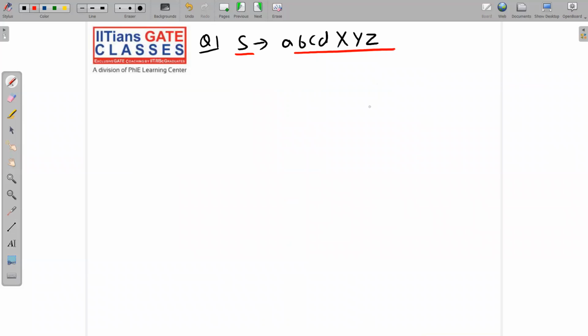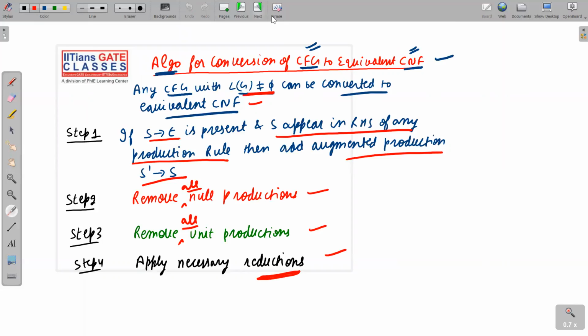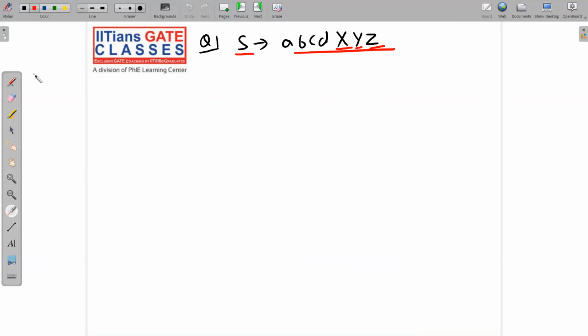S implies A, B, C, D, X, Y, Z. This is your grammar. Please do not ask where capital X, capital Y, capital Z are going, we have not specified, and so on. I have written just a part of the grammar, or you can say one production rule of the grammar, and I want to convert it into CNF. Let me show you here how to convert it into CNF.